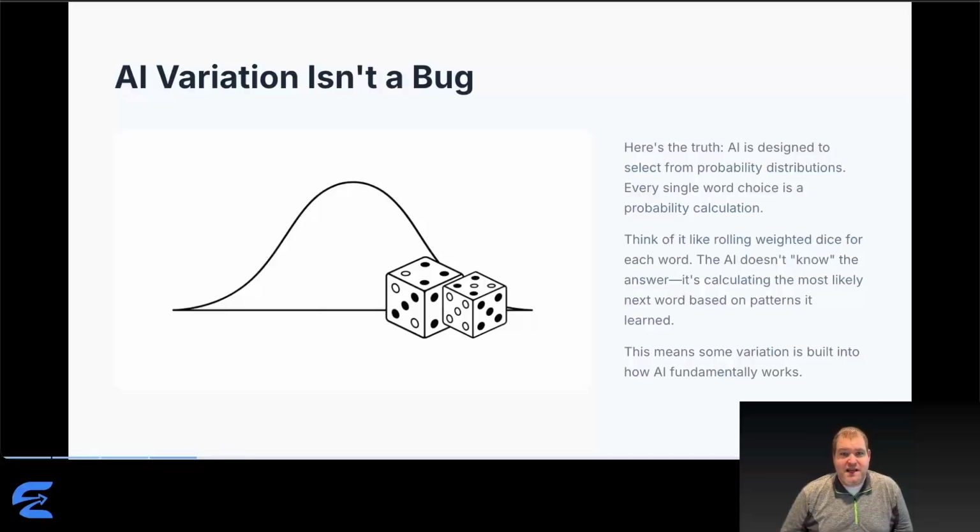So here's what you need to understand. AI is designed to select from probability distributions. Every single word choice is a probability calculation. Think of it like rolling weighted dice for each word. The AI doesn't know the right answer. It's calculating which word is most likely based on patterns from training. Some words have a 70% probability, others 20%, 10%, 5%. The AI picks from these options, and even small probabilities mean different choices across runs. This means variation is a feature of the system, not a malfunction. Understanding this mechanism is the first step to controlling it.